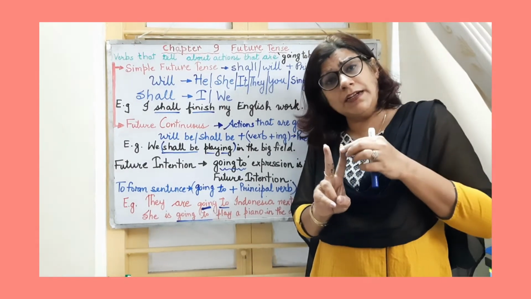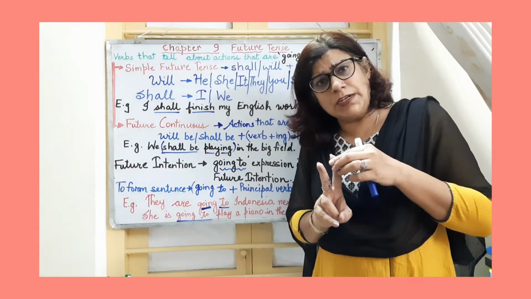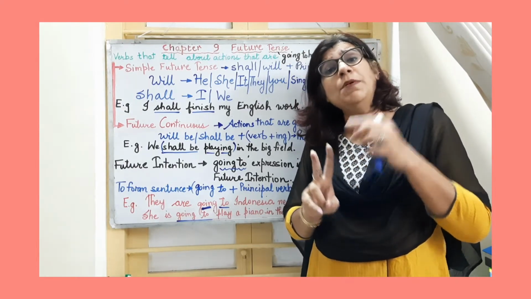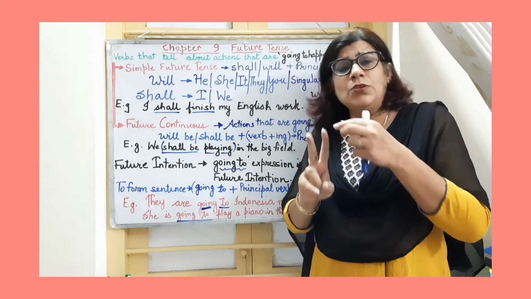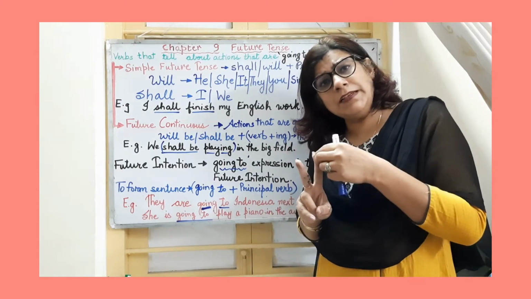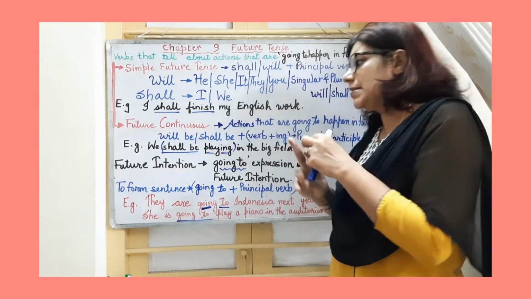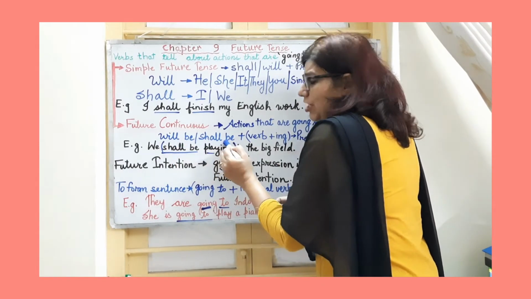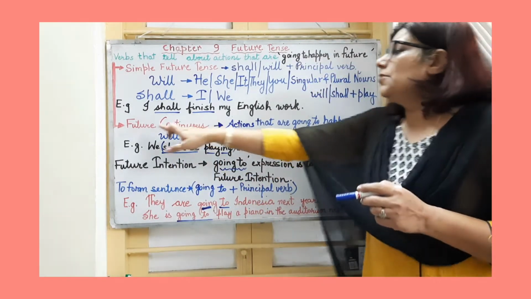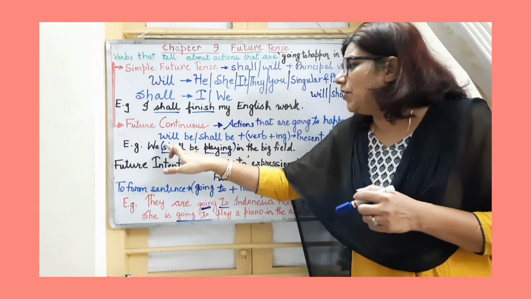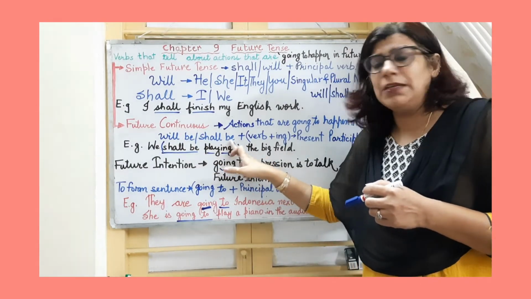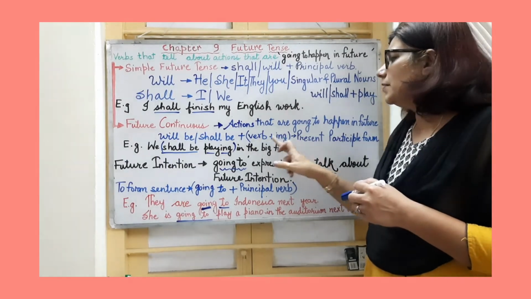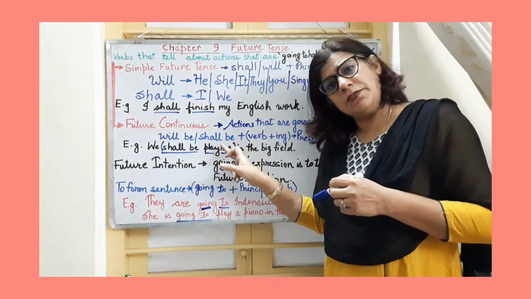And whenever we are talking about continuous tense, remember we will have verb plus ing. So if there is verb plus ing, then it is a continuous tense. And if we can see will be or shall be, then it is future continuous. So will be or shall be plus verb plus ing will make the future continuous tense.